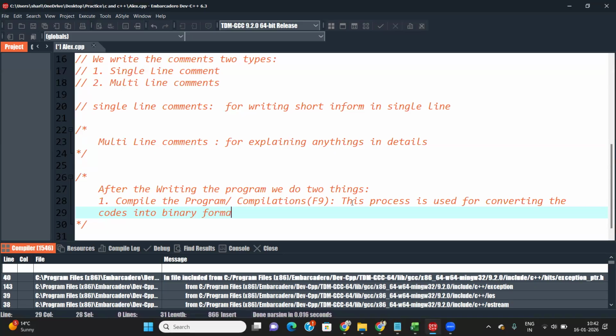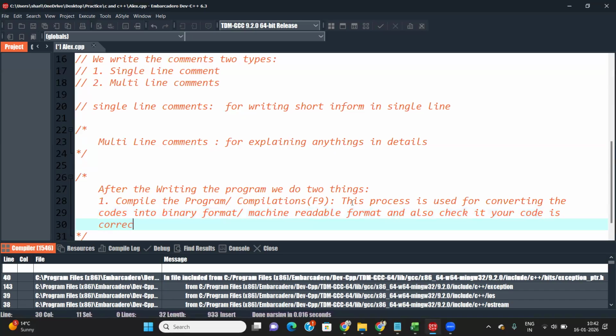Why do we convert into the binary format? We also say the machine readable format, where the machine can understand it in a better way, and then also check whether your code is correct or not, and working or not.